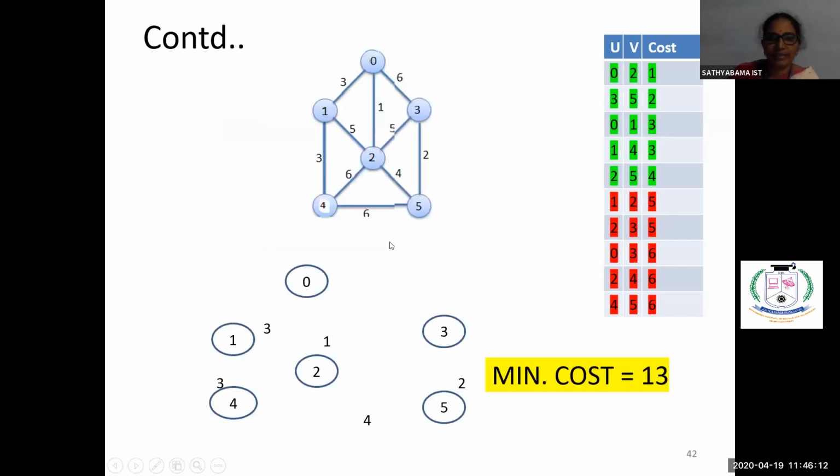And the final spanning tree we are creating is 0, 2, then 3, 5, then 0, 1, then 1, 4, and 2, 5. This is the minimum spanning tree. Finally, this is the minimum cost.